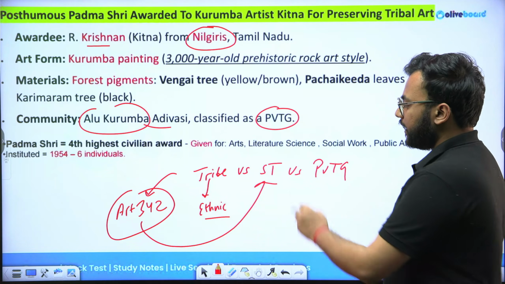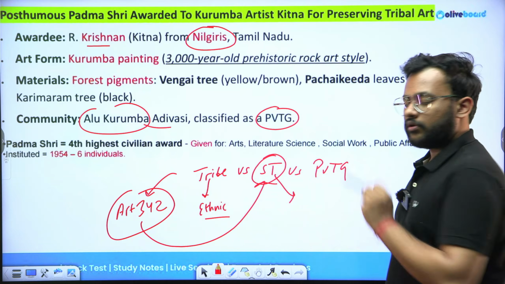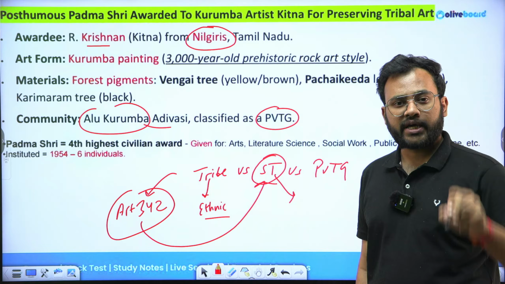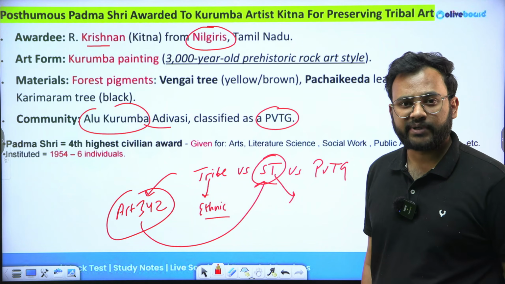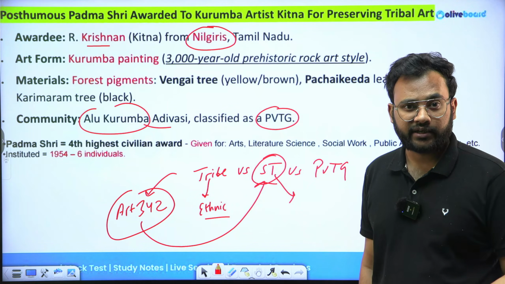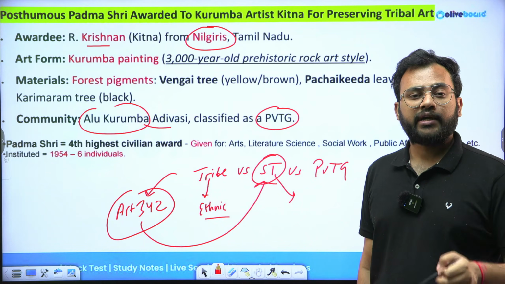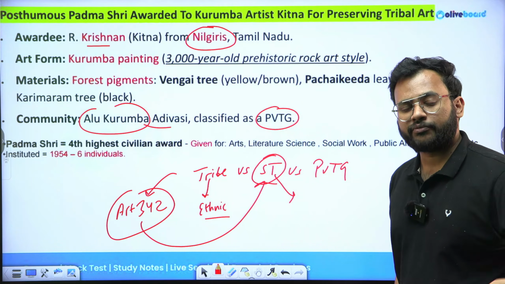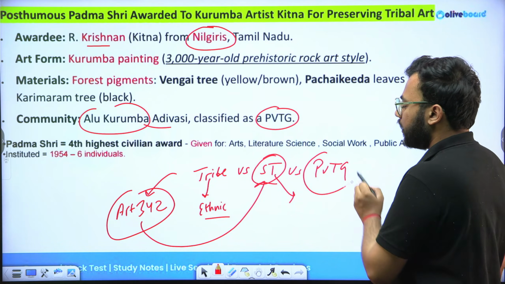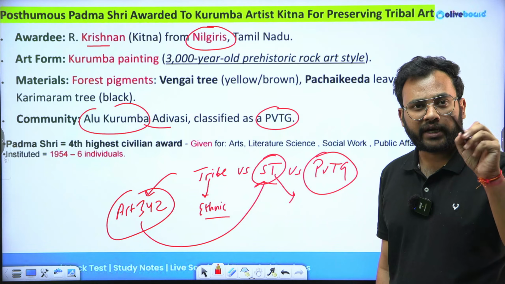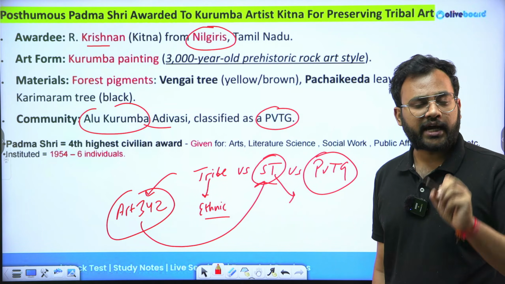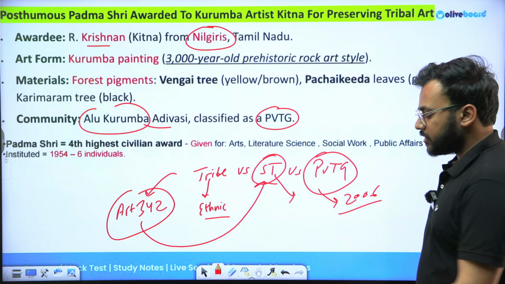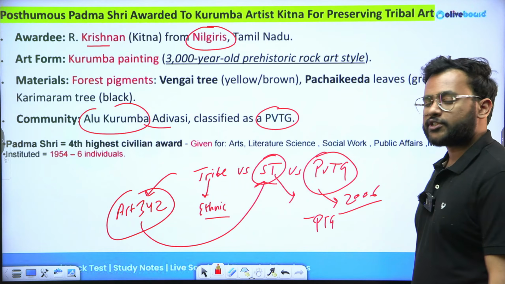Now, even in scheduled tribes, there are a few groups which are highly marginalized. Their population is either stagnant or declining. Even after a lot of efforts by the government, the population is not increasing, rather it is declining. So we need to take special measures and initiatives for them. This segment of scheduled tribes, the most marginalized, the poorest of the poor, are called PVTGs. The full form of PVTG, you can write it down: particularly vulnerable tribal group. This nomenclature became effective in the year 2006. Before 2006, they were called PTG, that is, primitive tribal group.